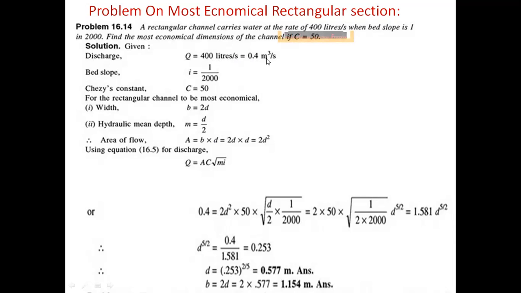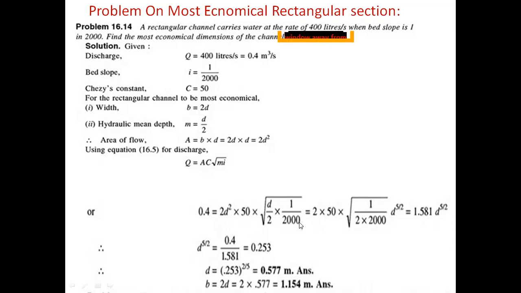For converting into meter cube per second, we divide by 1000, so 400 by 1000 is 0.4 meter cube per second. So 0.4 equals A, which is 2D square, into C, which is given as 50, into root of m, which is D by 2, into i, the bed slope, which is 1 by 2000.